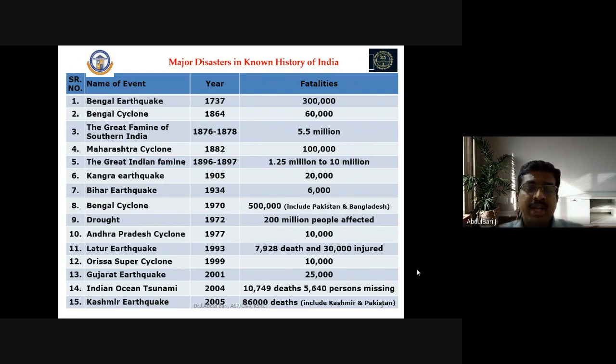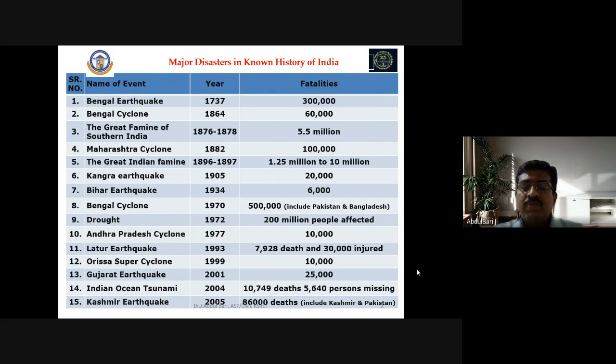In the Kashmir earthquake of 2005, around 86,000 people died. So day by day, the number of disasters and fatalities has increased. Keeping this in mind, after the Bhuj earthquake, the Indian government took steps to avoid disasters, and a disaster management plan was implemented.